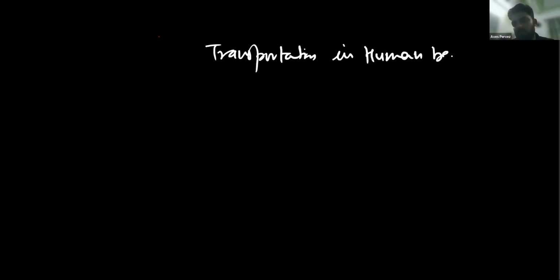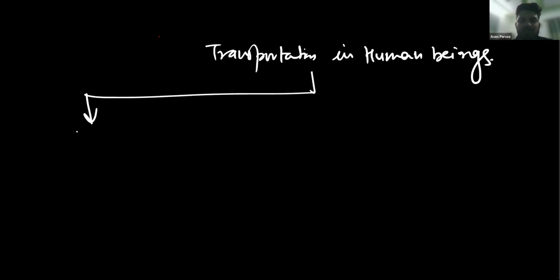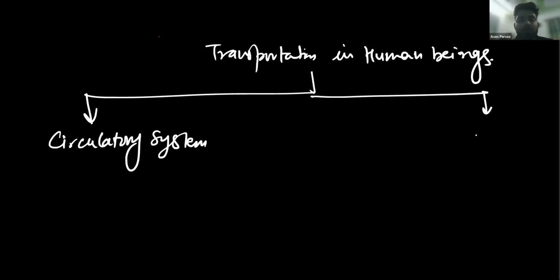So today we're going to discuss transportation in human beings. You know that in human beings, there are two types of transportation system. One is the circulatory system, and another one is the lymphatic system.